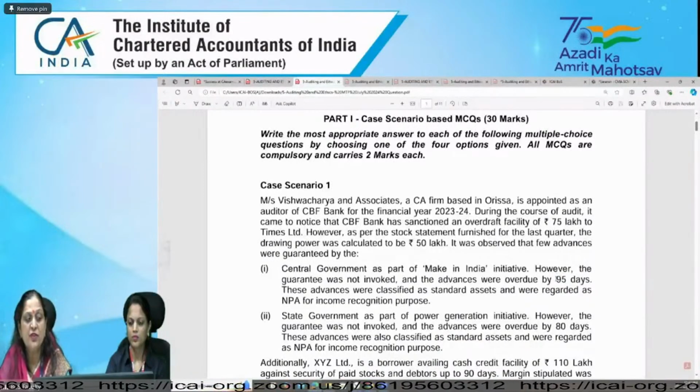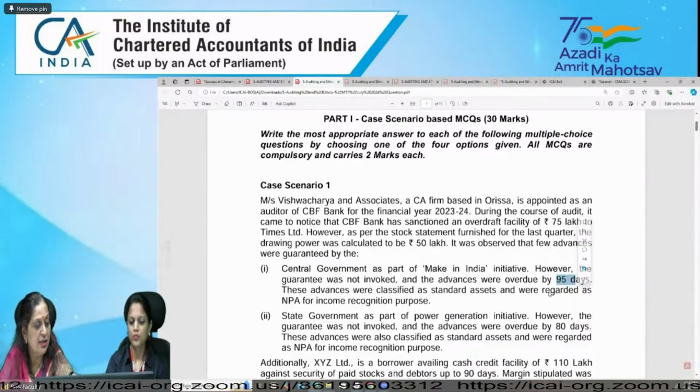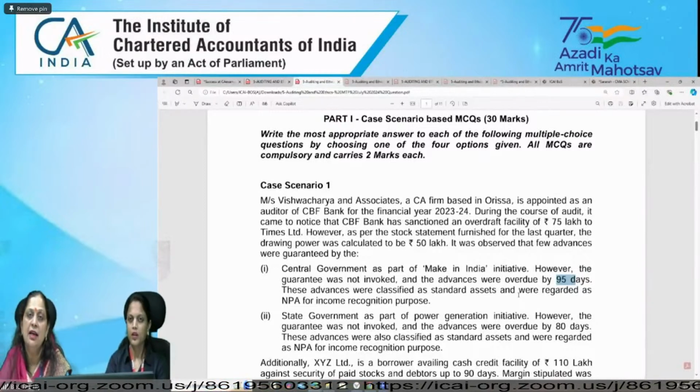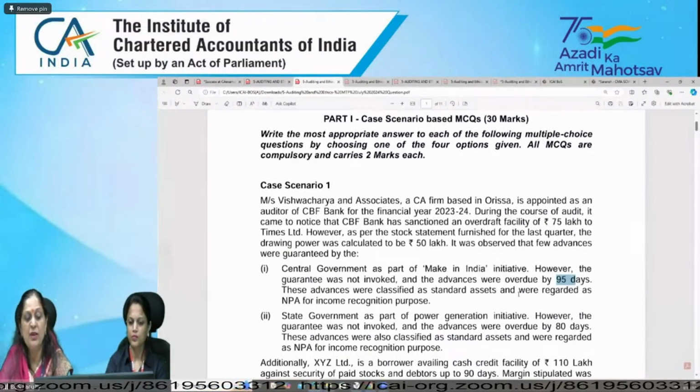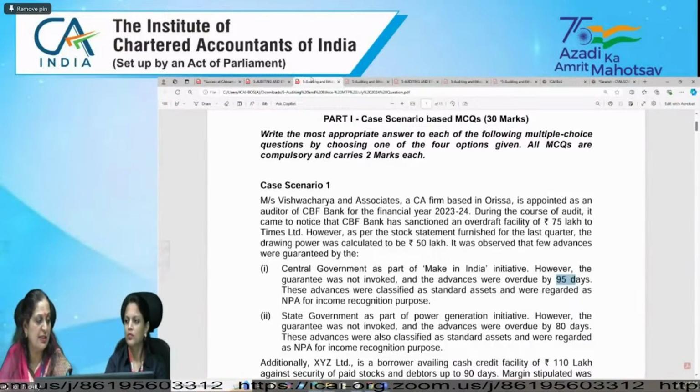But of course, for central government, if it is overdue, then also it will not be considered as NPA, it will be considered as standard asset. But for income recognition purpose, we will consider it as NPA. Okay, and for state government, as per the norms, it will be. Okay, for central government only, this is the exceptional situation.